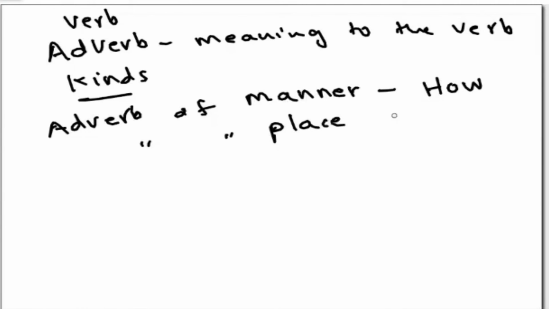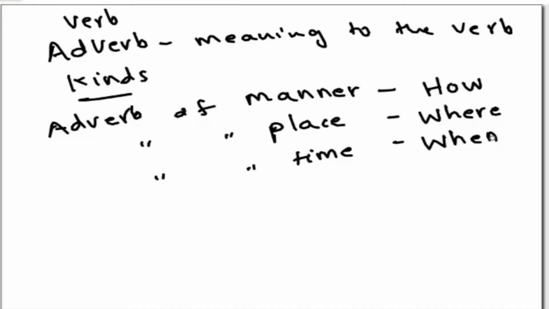So in adverb of place, we try to answer the question where. When we try to answer the question where, then we find the answer to adverb of place. And then adverb of time. In adverb of time, when we try to answer the question when, then we find the answer to the adverb of time.